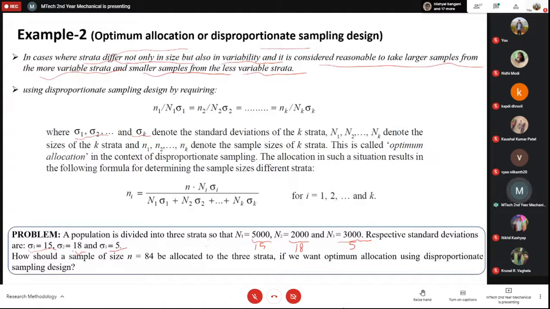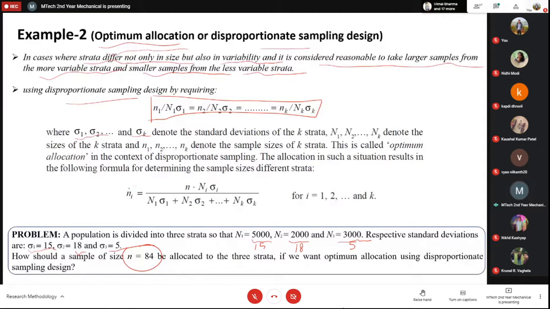And you have to select a sample of size n equal to 84. Then how will you select? In this case, you cannot simply take the proportional values. You have to design the disproportionate sampling or the optimum allocation scheme, which should follow this equation. This equation tells you that n1 upon capital N1 into sigma 1 is equal to n2 upon capital N2 into sigma 2.